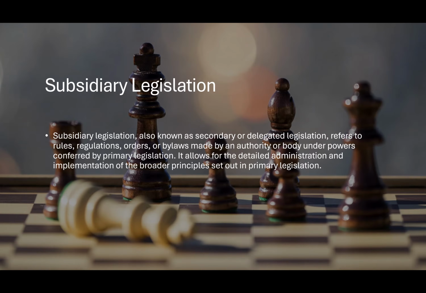So primary legislation is the overarching term, the generalization of what the law should be, and then the primary legislation would give power to other bodies to produce subsidiary legislation now, right? That are way more detailed than the general primary legislation.